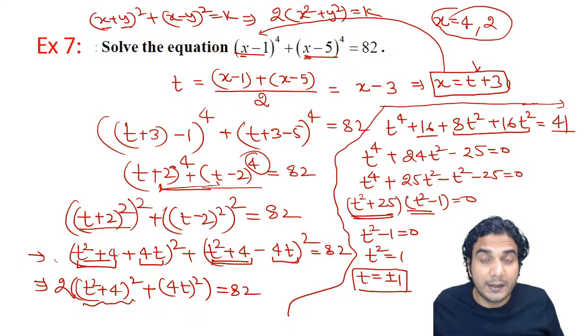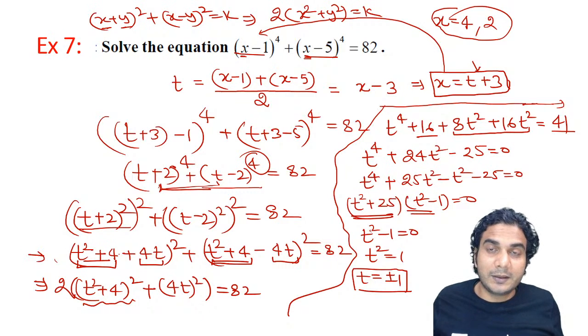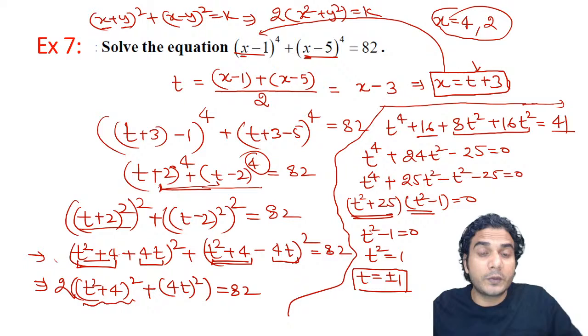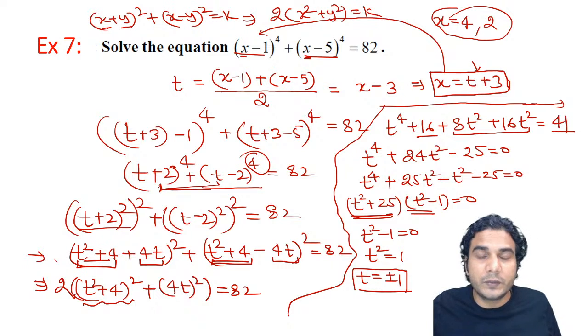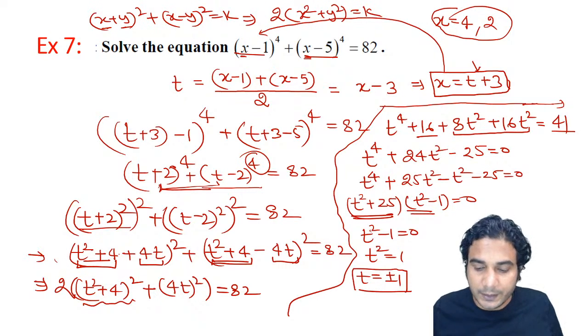This becomes very lengthy if you want to use this particular substitution, so also follow these steps on how to expand (x plus y) whole square plus (x minus y) whole square, just to save time. You can save a lot of time if you practice these steps.